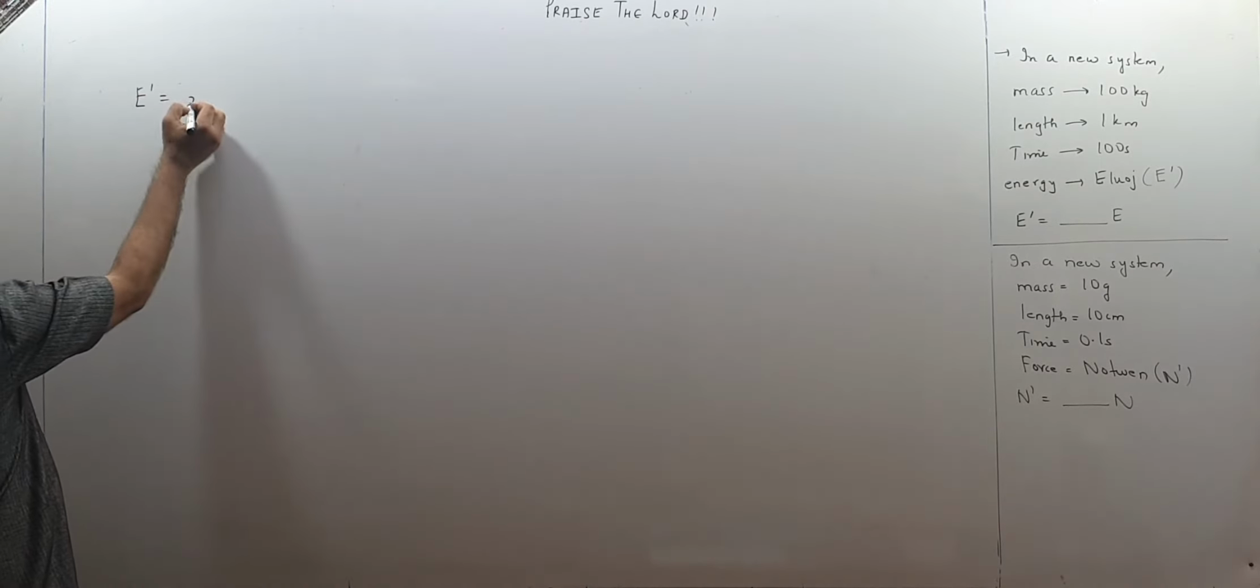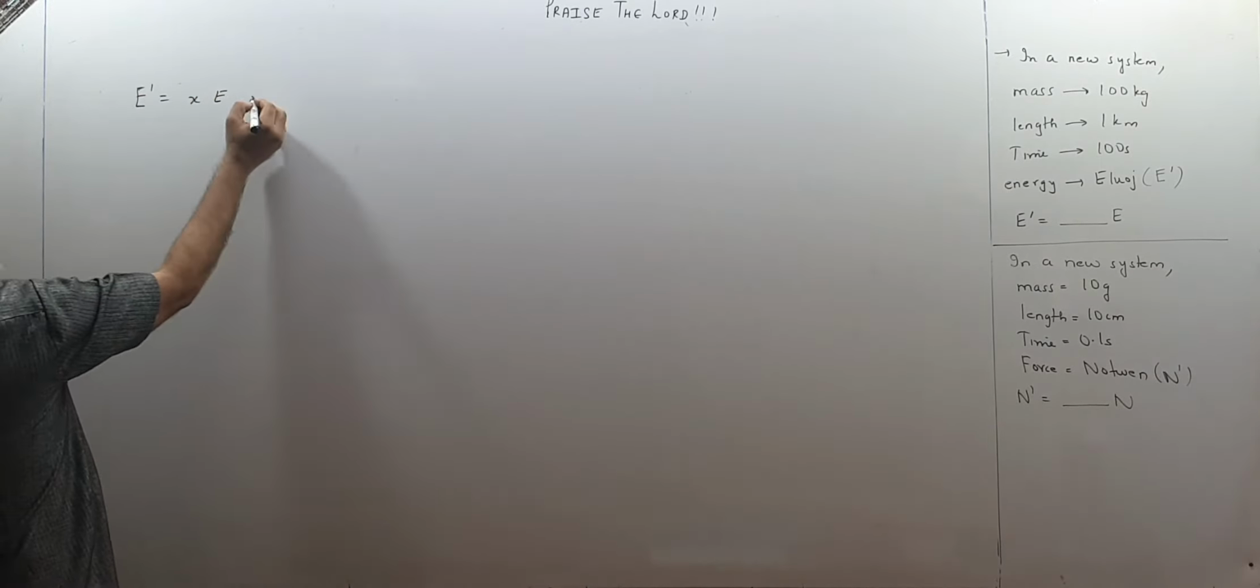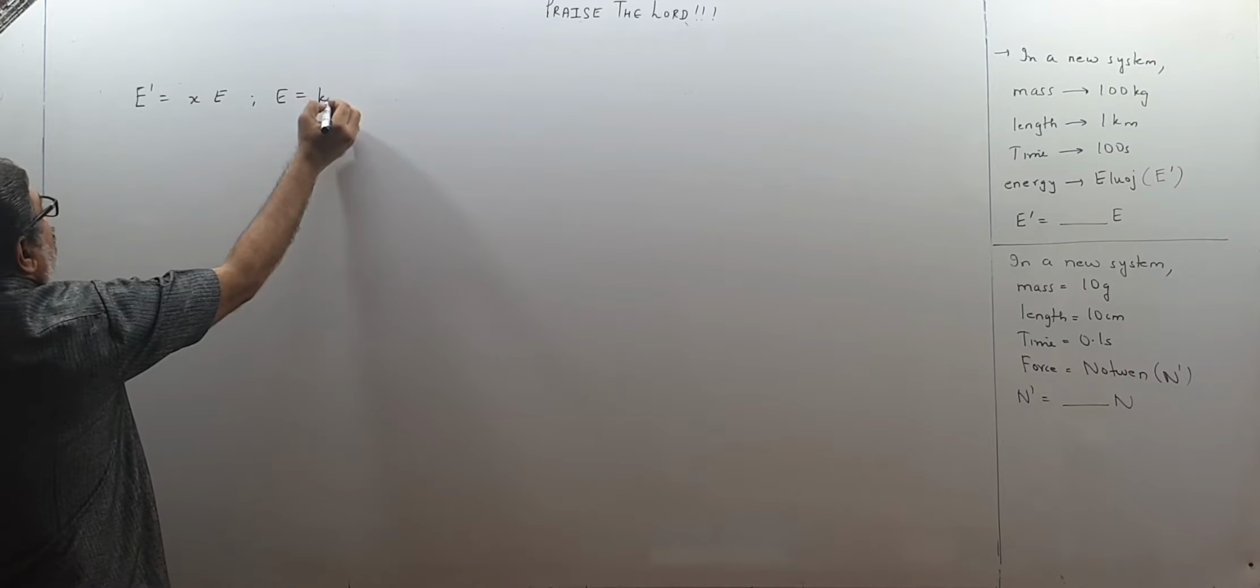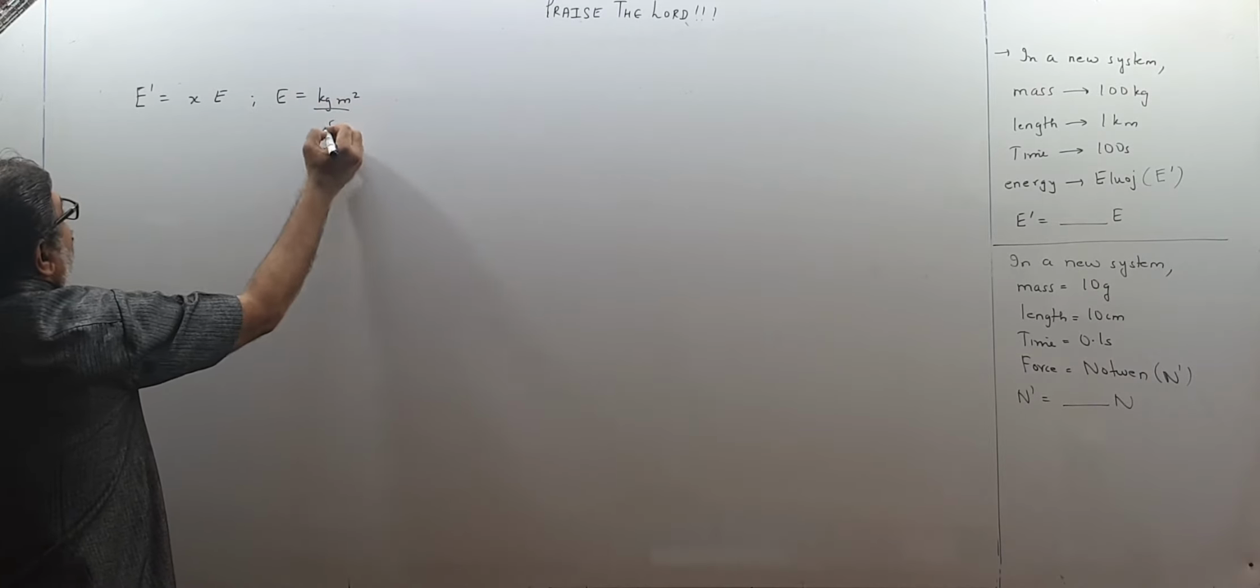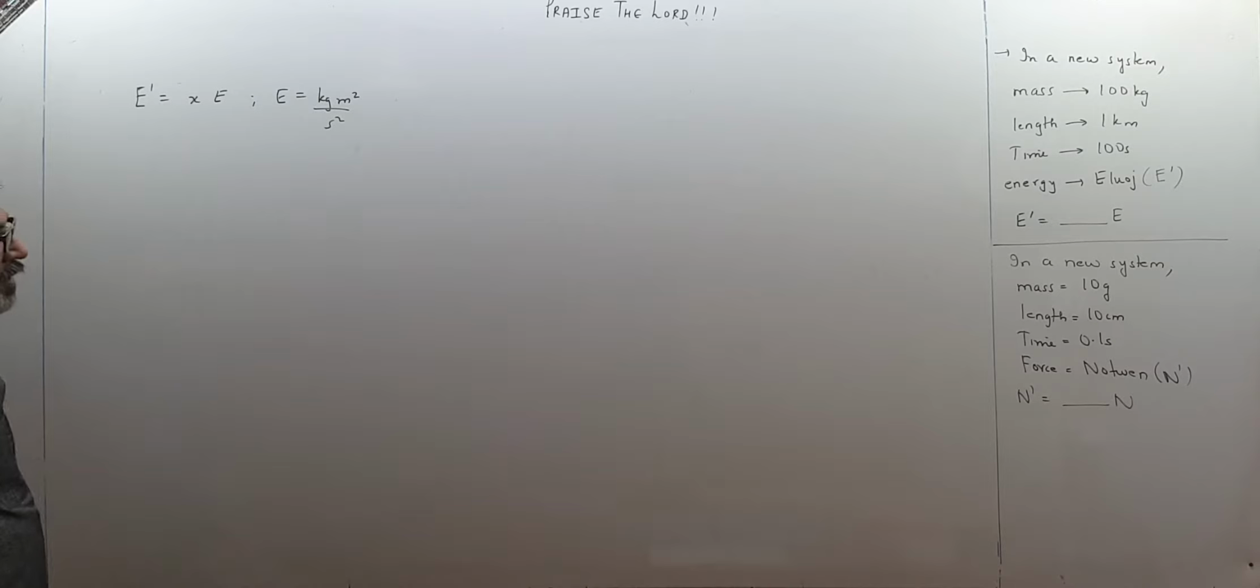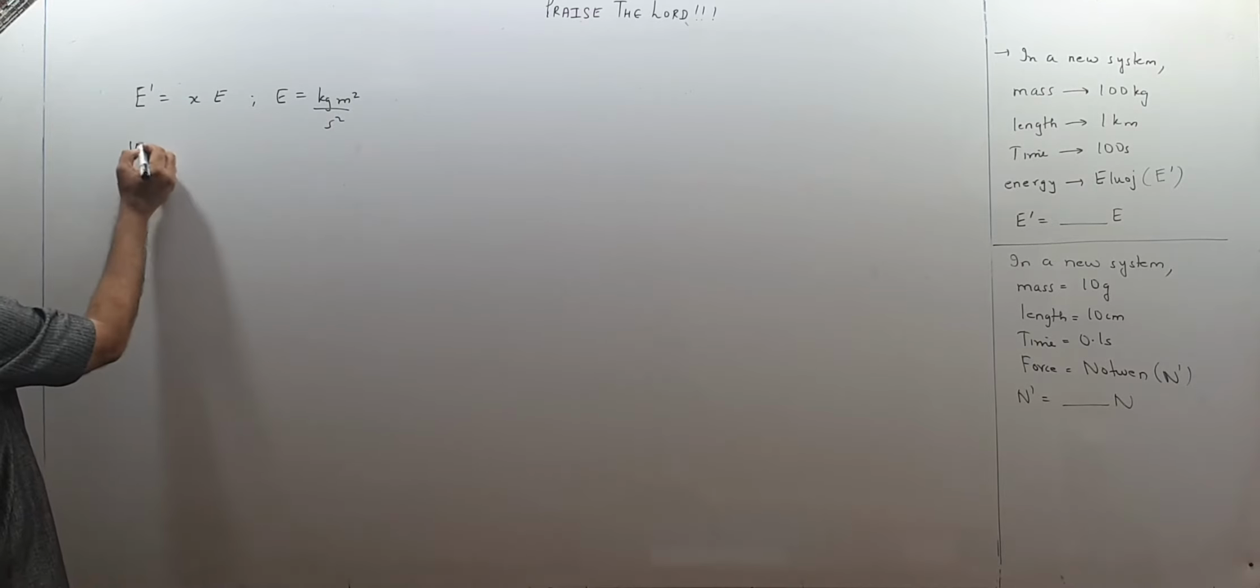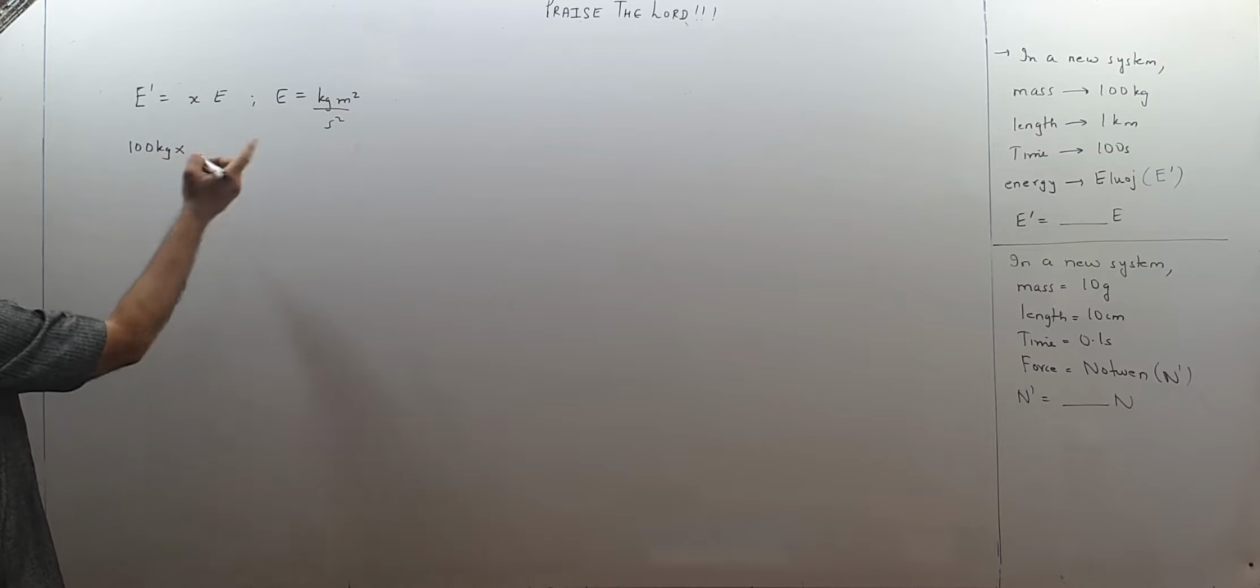E dash, supposing it is x times E, and we know the units of E. Energy is kg meter square upon second square. Put them over here. How much is kilogram in new units? 100 kg. So 100 kg.